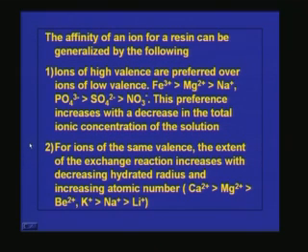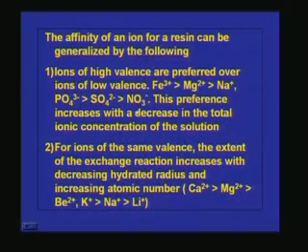And now we will see how the affinity of ions for a resin can be generalized, because many different types of ions will be present in the wastewater, especially when we talk about the wastewater coming from the industries. In the process they will be using many different inorganic salts. So, definitely when it is in the solution, different types of cations and anions will be present, and we are interested in removing a particular ion or a group of ions, and we do not want to remove all the ions. So, how can we decide which ion exchange resin can do that one, or which ion will be removed more? So, these are the points which will tell you which is having more affinity.